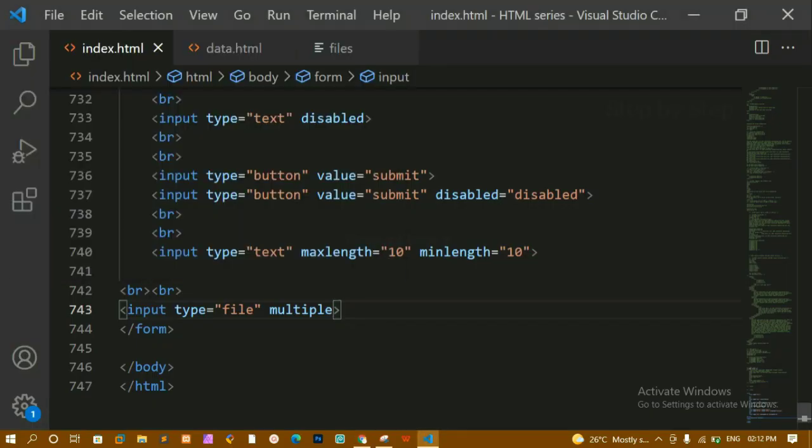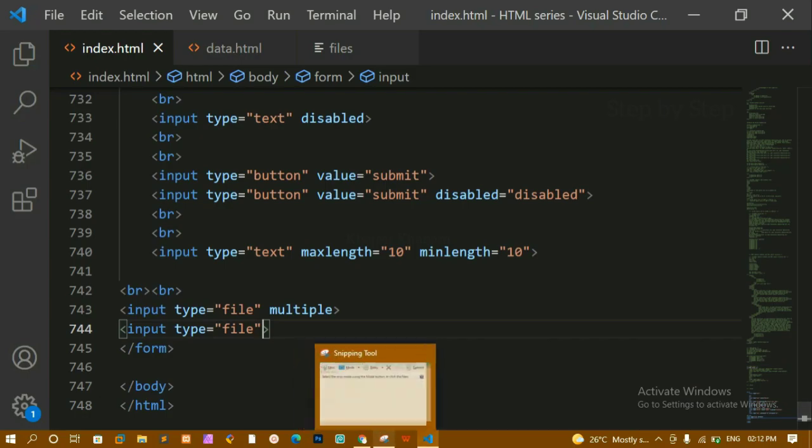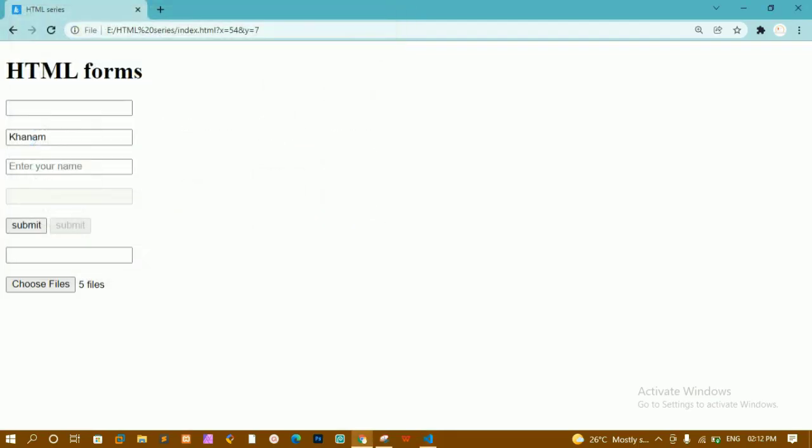Now here if I just don't give here multiple, I'll just remove this multiple from here. I'll save this. I'll just close this one. I'll refresh this one. Now you can see here I'm having this.